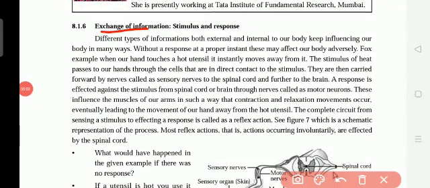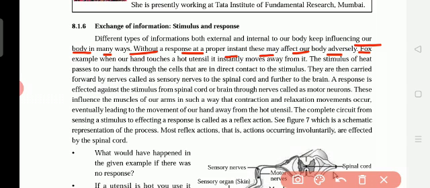Exchange of information, stimulus and response. Okay, so when we touch the hot dish, immediately we respond. So how is the information exchanging, here we study clearly. There are different types of information, both external, meaning outside, and internal, meaning inside. Internal to our body keep influencing our body in many ways. Without a response at a proper instant, these may affect our body adversely.